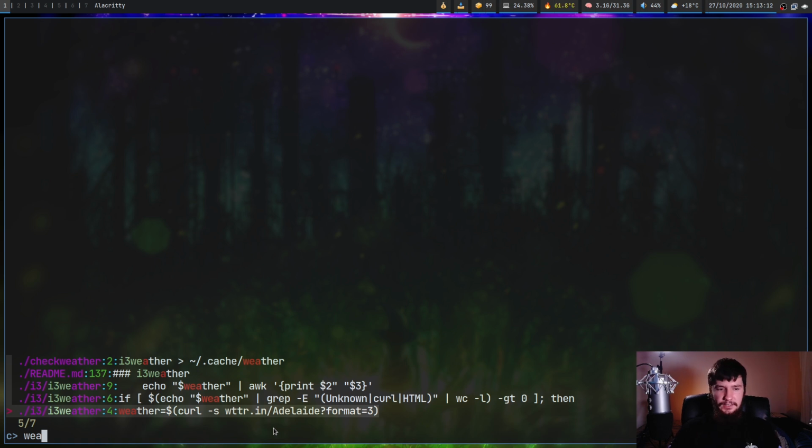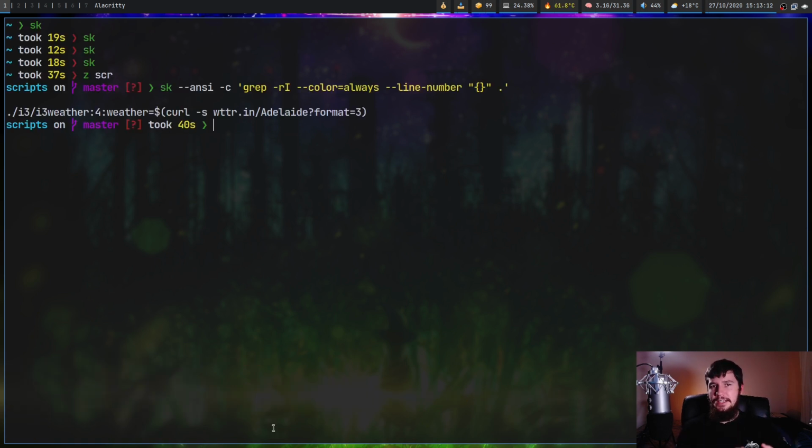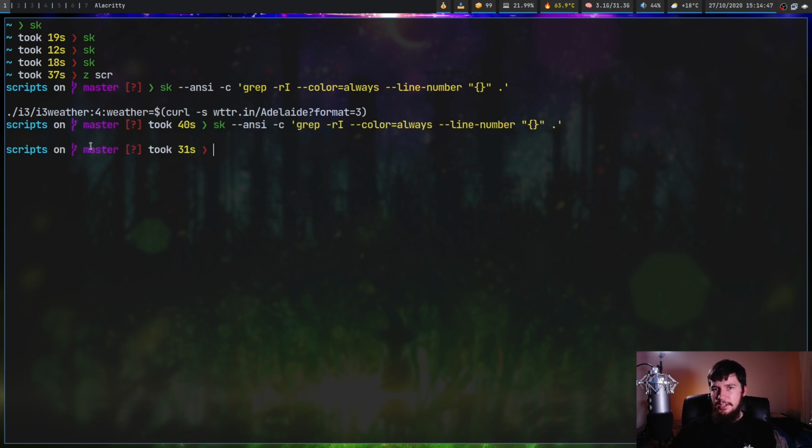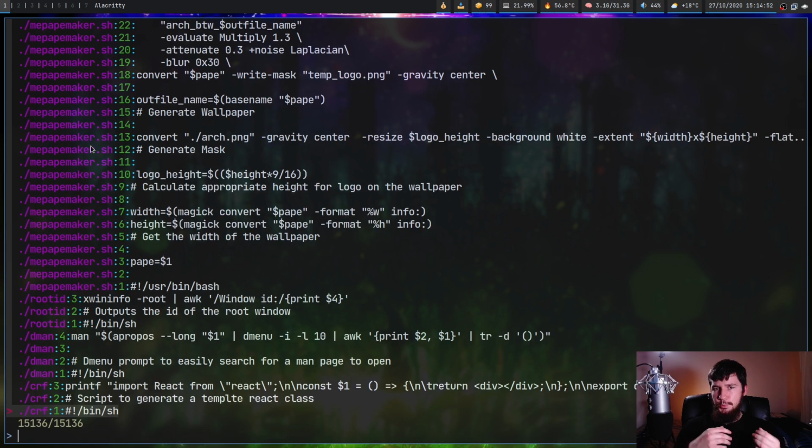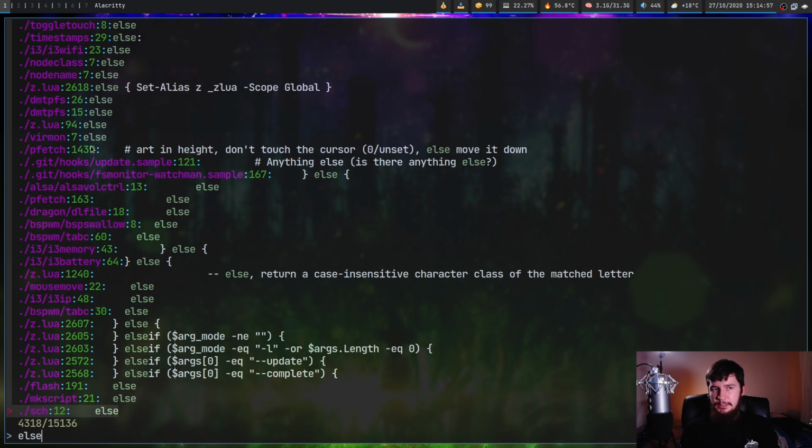And if I press enter, what it's going to do is print out exactly what I selected, the file and the content included. Now you may have noticed that in regular mode, it didn't just search for the file, it also searched through the command as well. So for example, we search for something like else, and we're in regular mode, but it is also searching the file. I would like to see regular mode just search for the file name, and then command mode just search for the file contents, but it's not really that big of a deal.